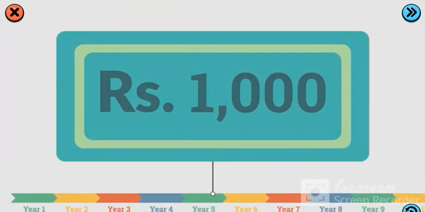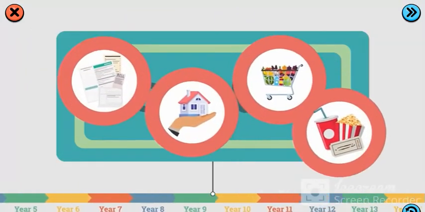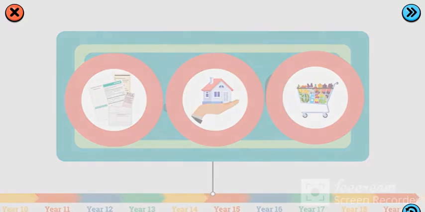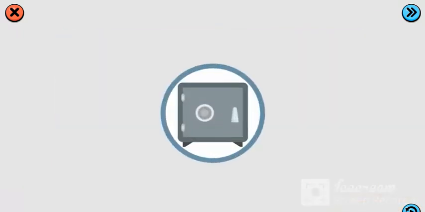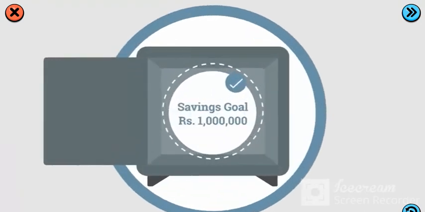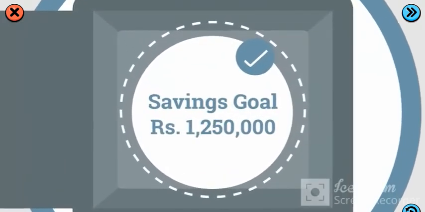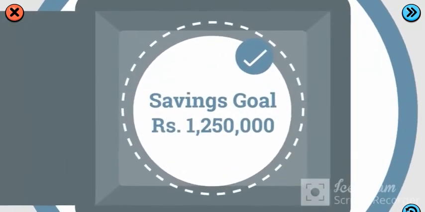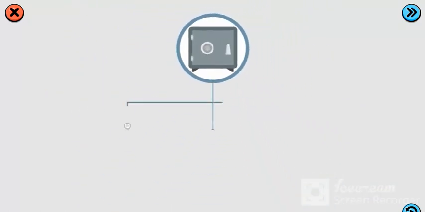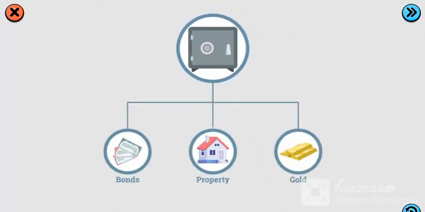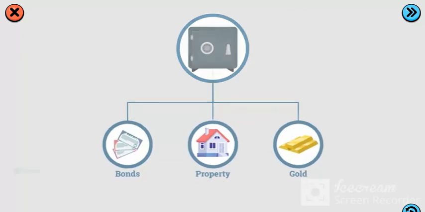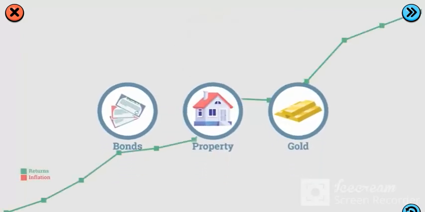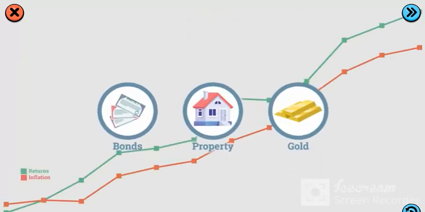Money put aside today will most definitely have less value in the future. Since inflation negatively affects the value of your savings, you need to adjust your savings goal accordingly. By investing your savings, you may be able to counter the effects of inflation. If the returns from investment are predicted to be higher than the cost of inflation, it is wiser to invest the money you save.